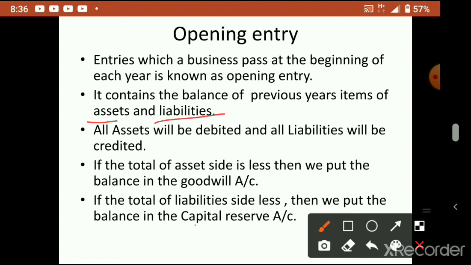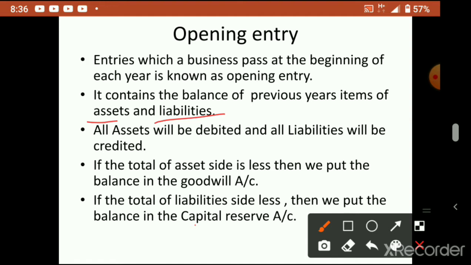Now when you write these assets debited, liabilities credited, you know assets is equal to liabilities plus capital. You know the accounting equation or balance sheet equation we already studied. It should always tally. Assets equal to liabilities, both should tally. But sometimes when you pass this journal entry, it won't tally. So we have to find out which side is not tallying.